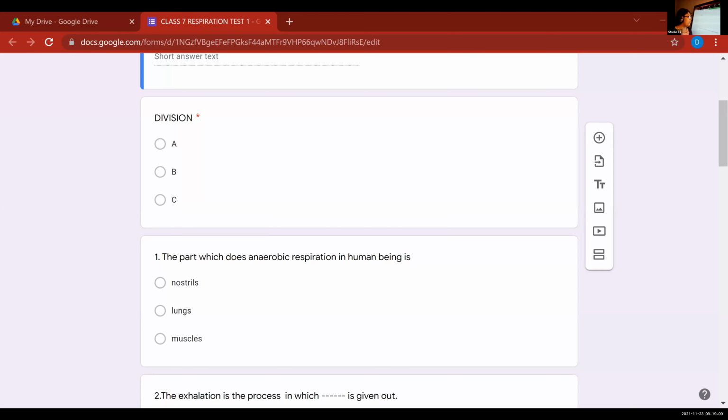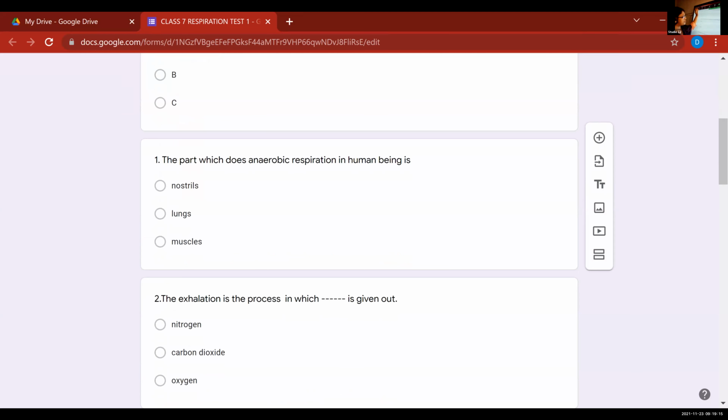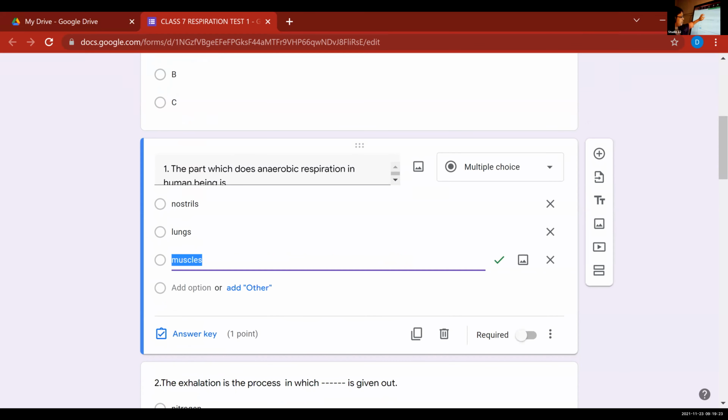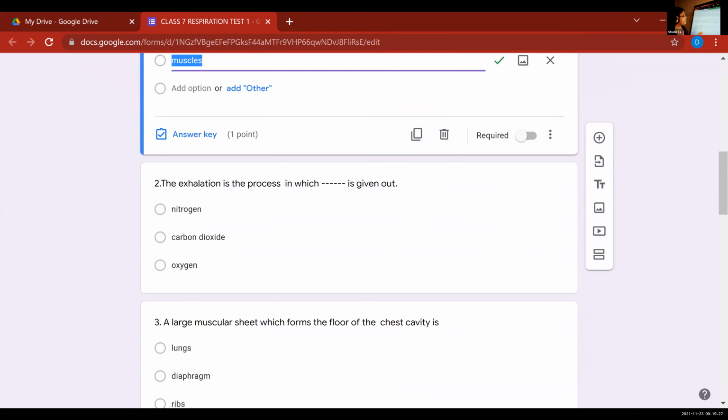Okay, children. I am going to ask first Priyadatta. Give me the answer: the part which does anaerobic respiration in human beings. Which is the part, Priyadatta? Muscles. Anaerobic respiration is in muscles. Pranav, next answer: the exhalation is the process in which dash is given out. Carbon dioxide. Okay.